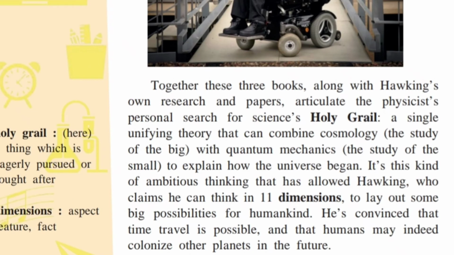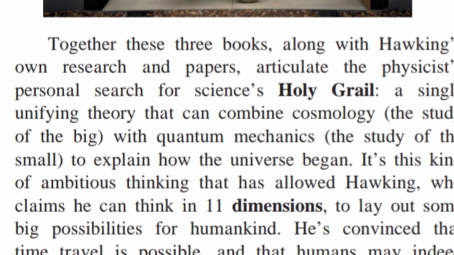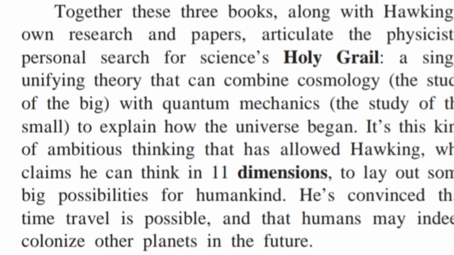Then together these three books, along with Hawking's own research and papers, articulate the physicist's personal search for science's Holy Grail. Holy Grail here means a thing which is eagerly pursued or sought after: a single unifying theory that can combine cosmology, the study of the big, with quantum mechanics, the study of the small, to explain how the universe began. Everybody knows the first life created on earth was the amoeba, and after that all human beings and all. But how the universe was created, that is the main question.